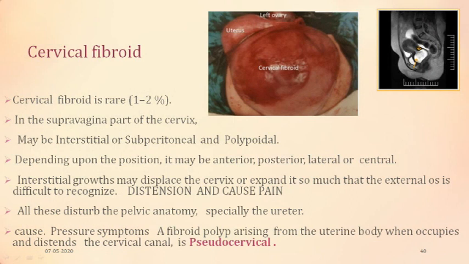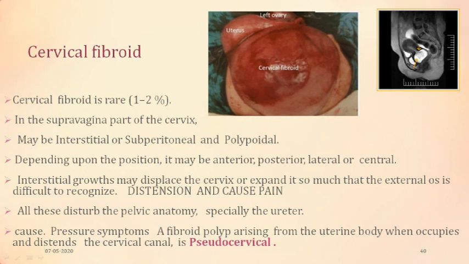There is an entity called cervical fibroid. Appreciate the MRI. This is the uterine cavity, this is the uterus, and this white area is the cervix area. This is the bladder and this is the rectum. See the locules, and this is the bladder. So this white area is the cervical fibroid. It's rare, 1% of the cases.